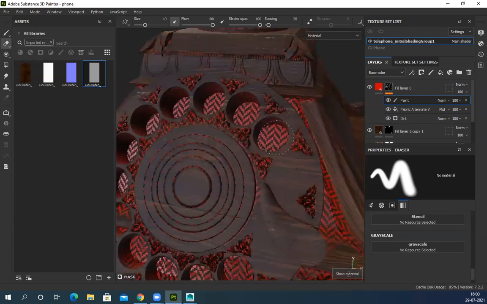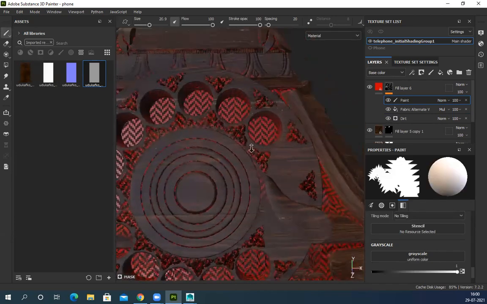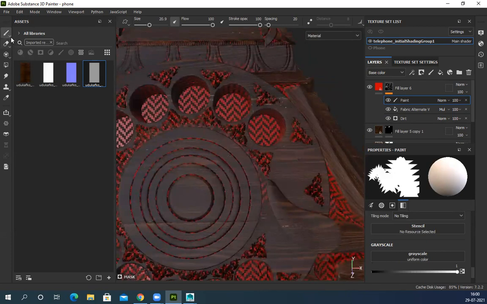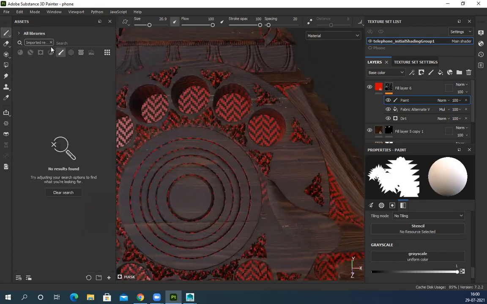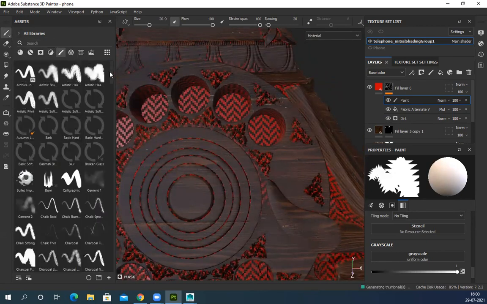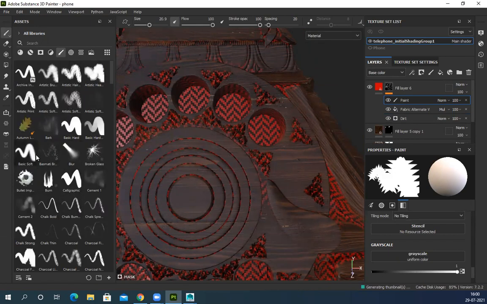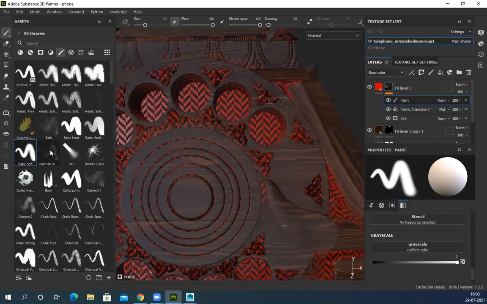The eraser is selected. Oh, sorry, my bad. Huh? It is selected. So brush, I'll go to brush. Default soft brush. See?